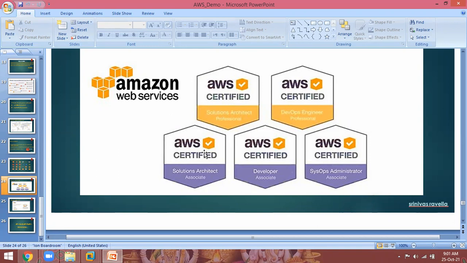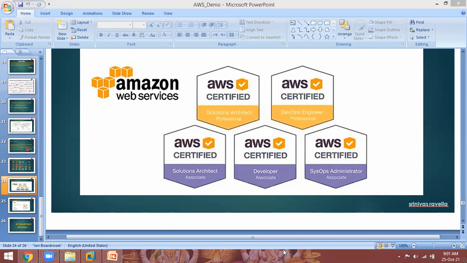Is there any doubt? Sir, do you integrate your course with Java code or Python real-time examples? Yes, if you have Java code, we can directly deploy it into our cloud. Suppose we integrate SNS or SQS, how do we integrate them through Java code? Yes, we are going to do all of that. We will discuss it in our classes. Tomorrow I will explain what we are going to do and what we are going to learn. I will give a brief introduction to each and every topic in tomorrow's class.